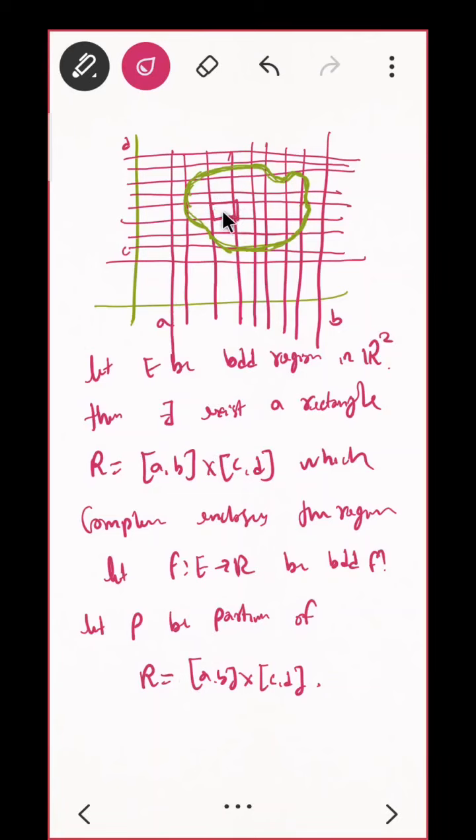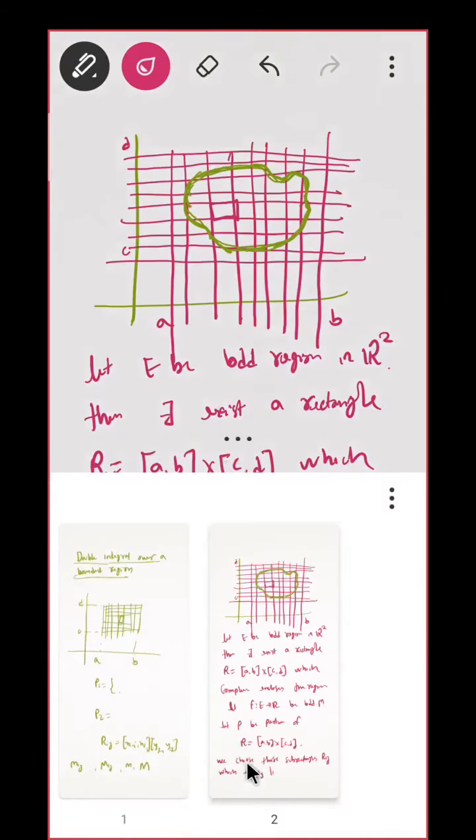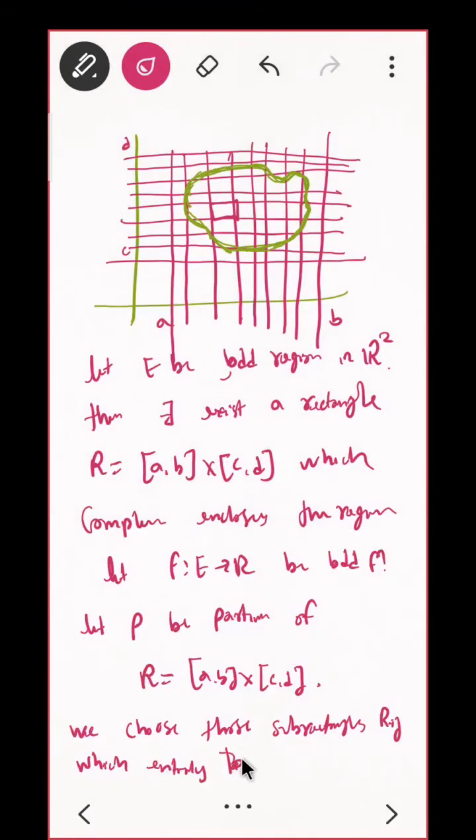If I take anyone that is Rij, so we choose those subrectangles Rij of the partition P which entirely lie in the region.